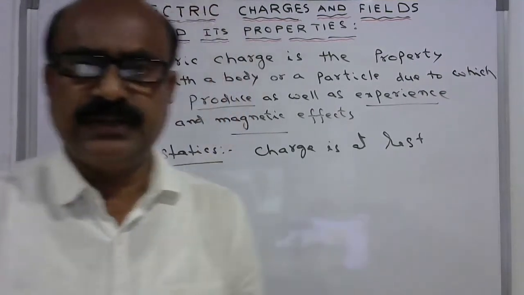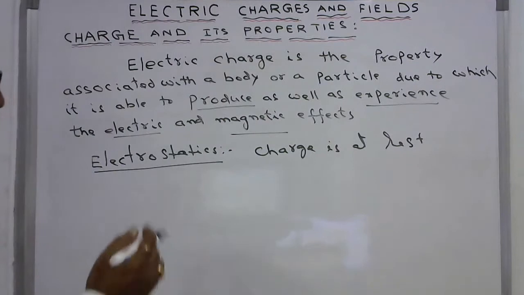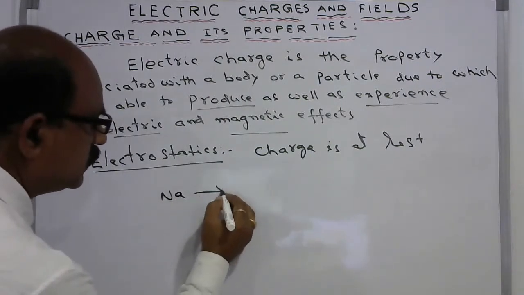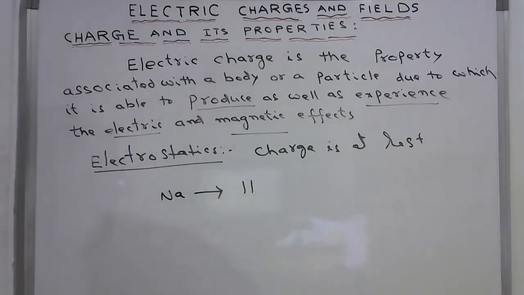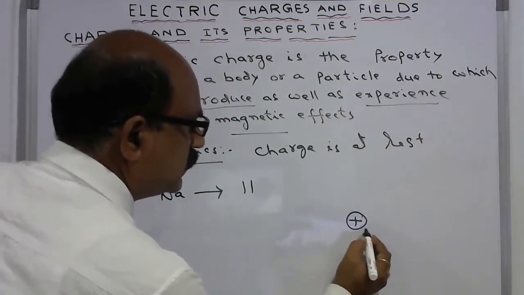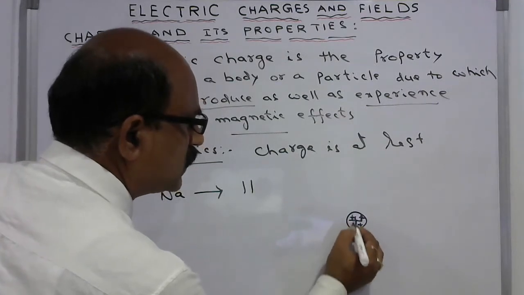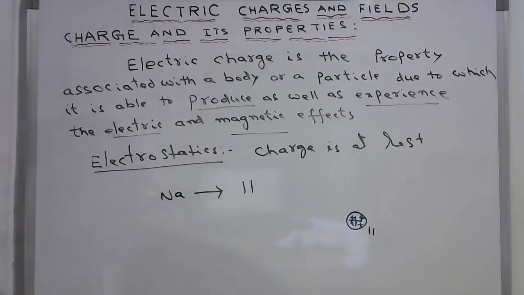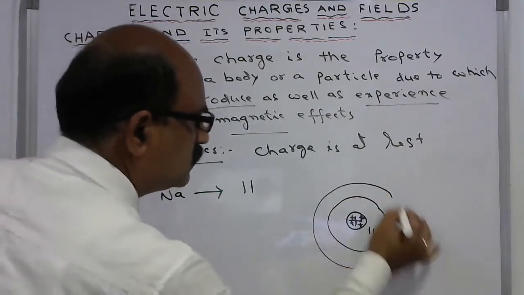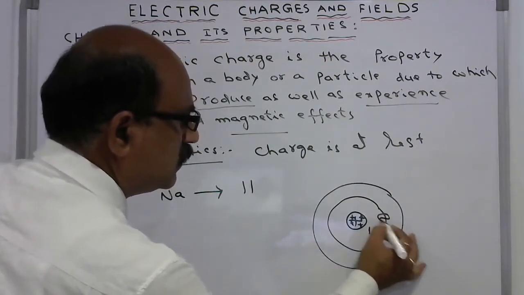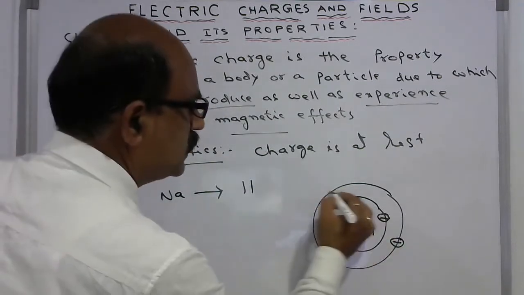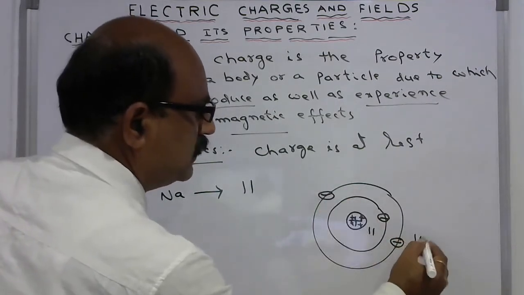We take for example sodium. Its atomic number is 11. That means the sodium has a nucleus in which the number of protons is 11. And around this nucleus, the electrons revolve in different orbits. These electrons are 11.